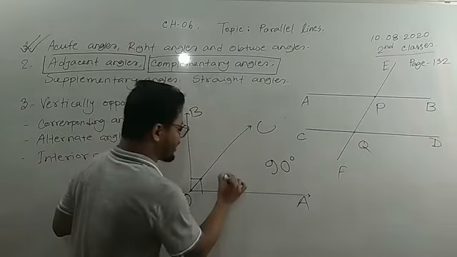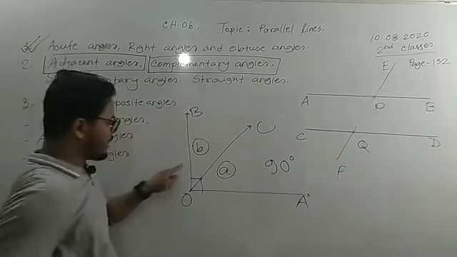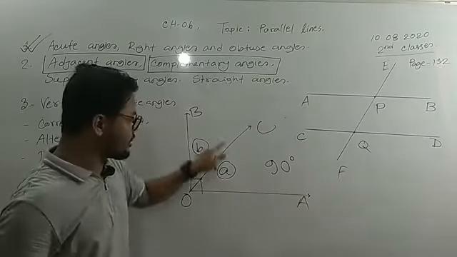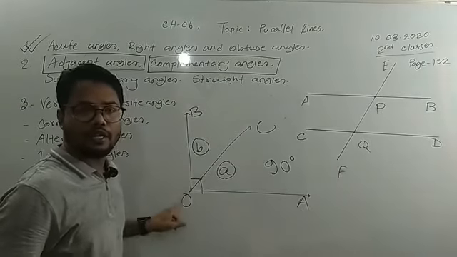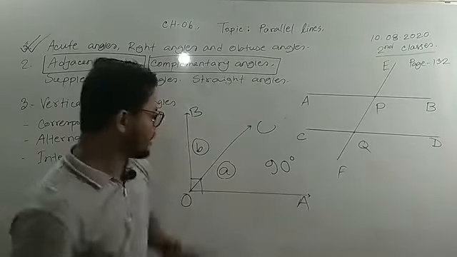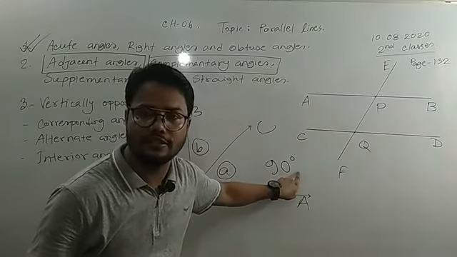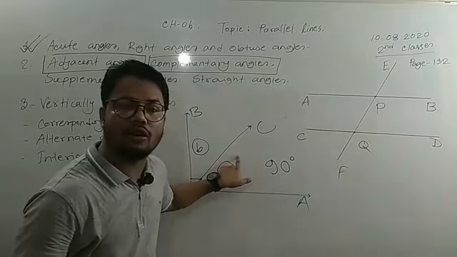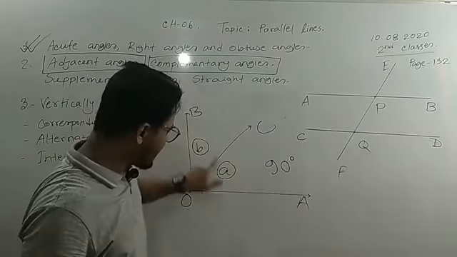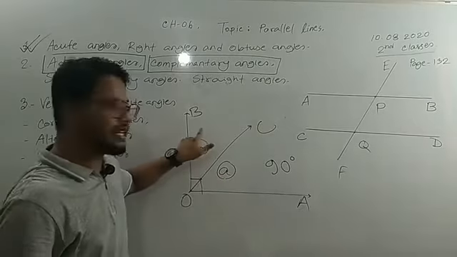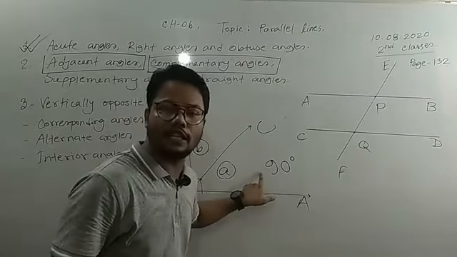If you mark this angle as A and this angle as B, they are adjacent angles because they have a common ray OC and a common vertex O. So when two angles together make 90 degrees, then one angle is called the complementary angle of the other. Here angle A is the complementary of angle B and B is the complementary of angle A.